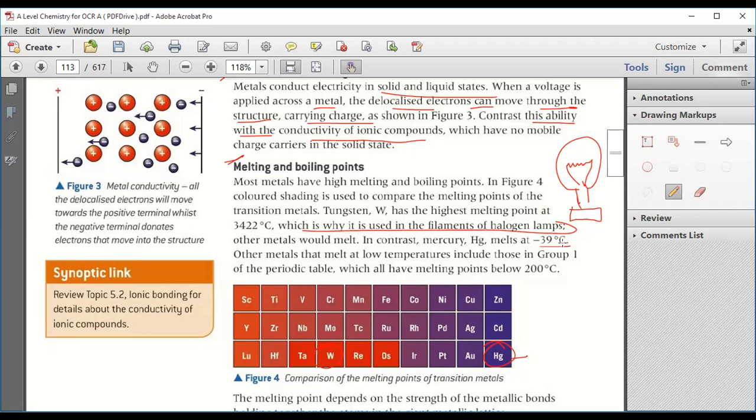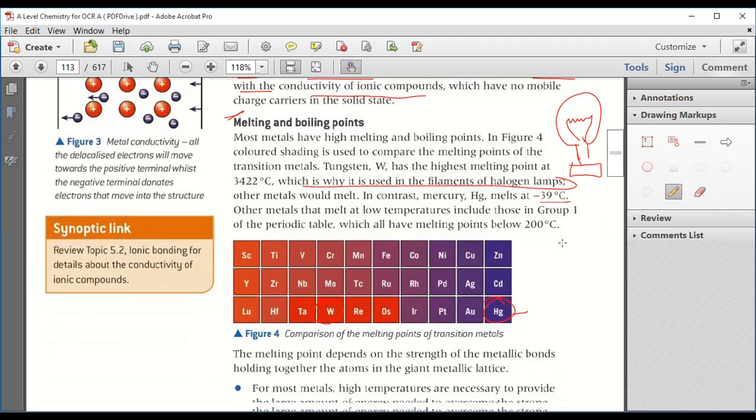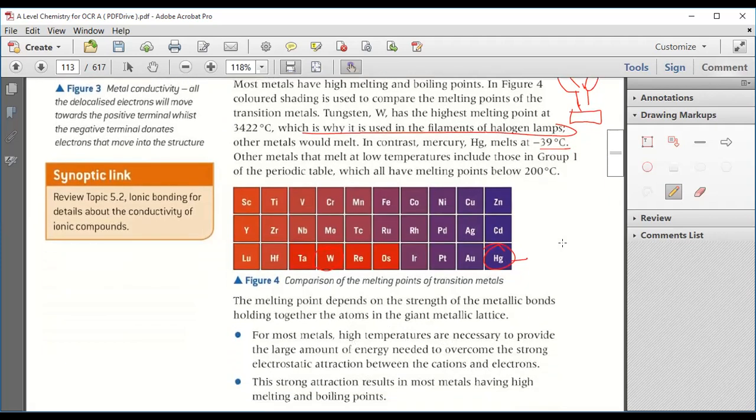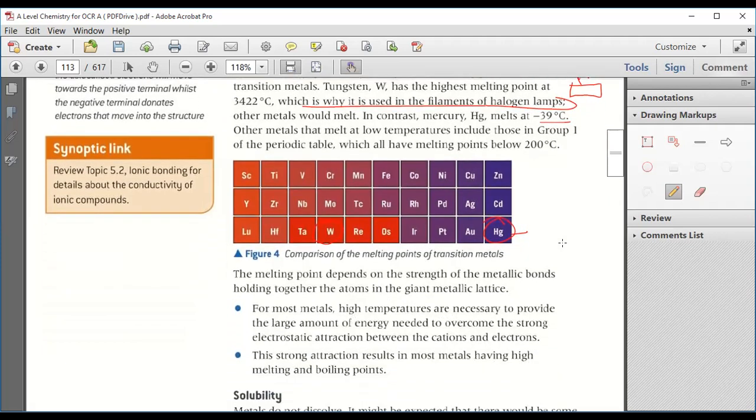The other metals with low melting points include those in group 1 of the periodic table, which have melting points below 200 degrees Celsius.